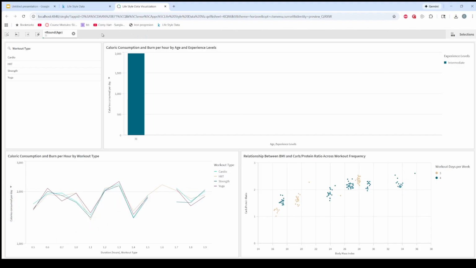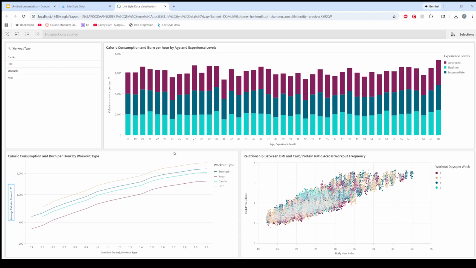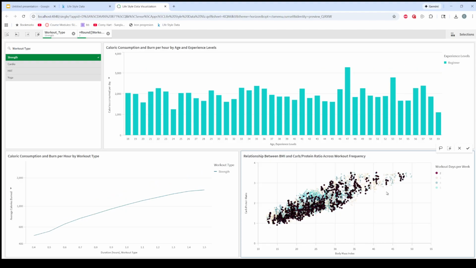So let's just reset the view and do something else. Let's work with the scatter plot now. Let's change this back to average calories burned. And then let's use the filter here to filter by strength. So now this is just individuals that only do strength training and nothing else. Then you can say, I want people that do strength training that only work out 2 days per week.